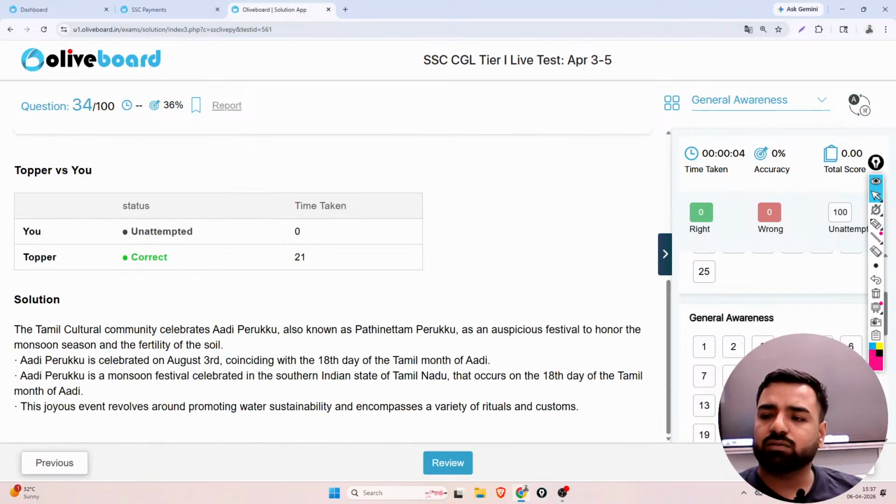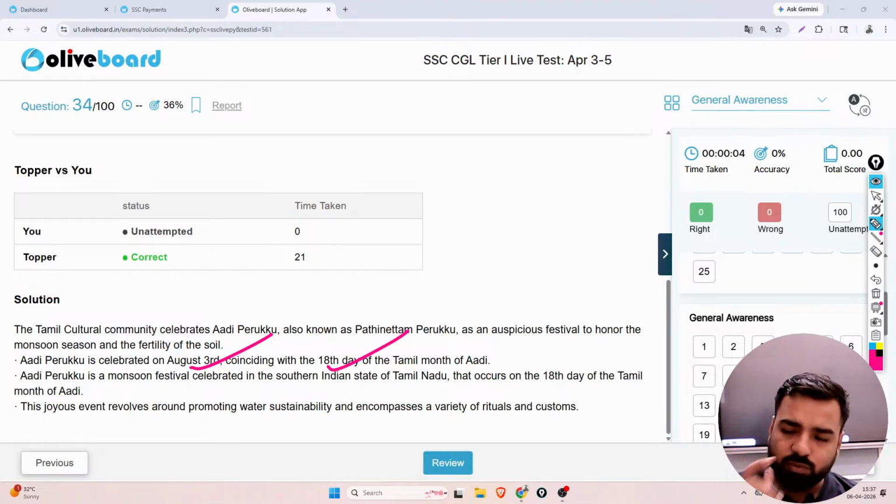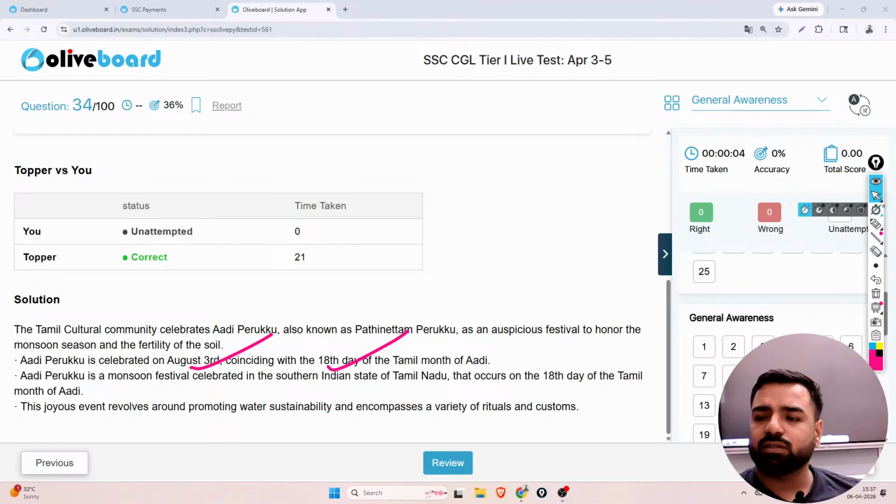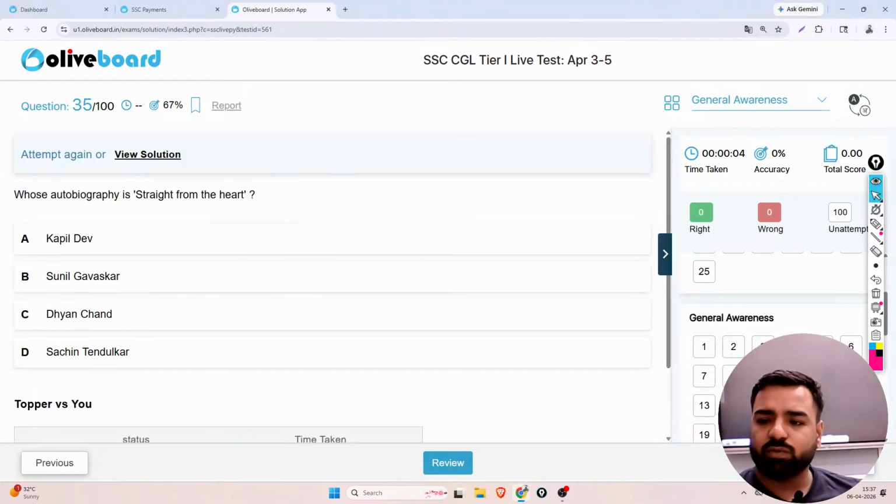It is mentioned here also, please link it. It is celebrated on the 3rd of August, coinciding with the 18th day of the Tamil month of Adi. Is it clear? These small things might create confusion, but it's our work to help you out here, so you cannot miss it. Next.